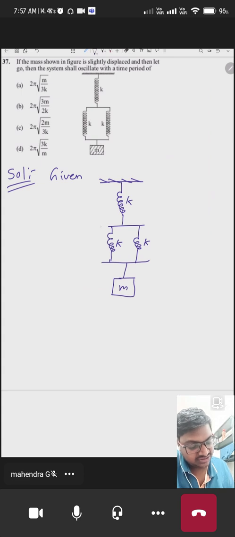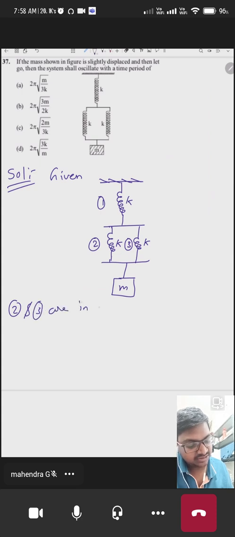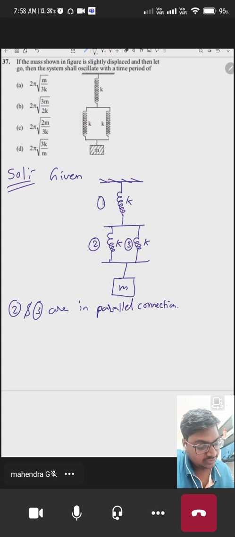If we consider the springs, let's give the names here. This is the first spring, second and third spring. 2 and 3 are in parallel connection. Parallel connection. So now what we can do here, we can directly add them together and we can redraw the